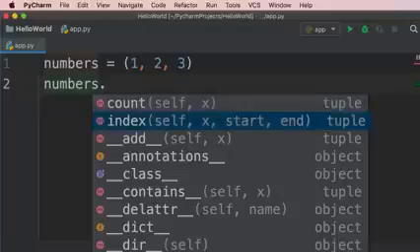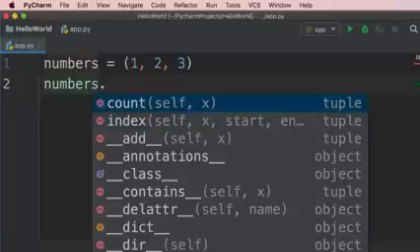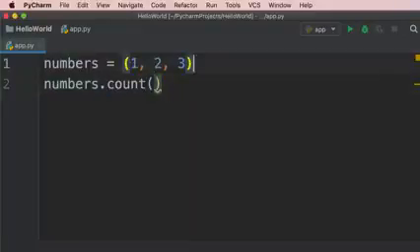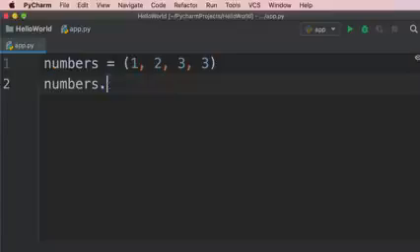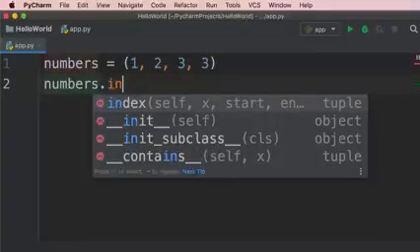Also, if we type numbers dot, you don't see any methods like append, insert, remove, and so on. We only have count and index. Count returns the number of occurrences of an element. For example, if we have, let's say, 2 3s in this tuple and call count of 3, this will return 2. The other method we have here is index, and this returns the index of the first occurrence of the given element.